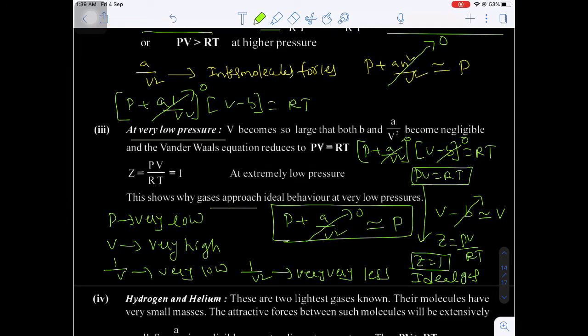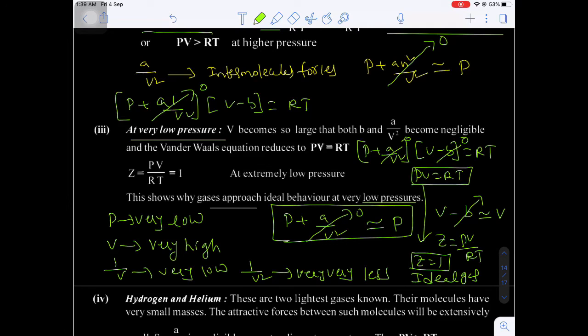That's why the gases will approach ideal behavior at very low pressure. Gases behave ideal in nature at very low pressure and at very high temperature. Are you getting my point? At very high temperature, what happens? If you increase the temperature, the kinetic energy of the molecules increases. Once the kinetic energy of molecules increases, the molecules move far away from each other.